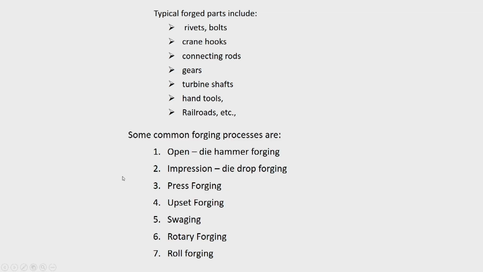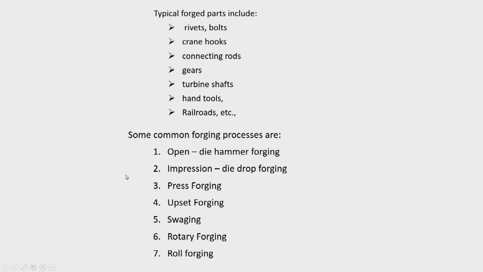Most of the automobile components were made by forging around 15 years back. Now also they are manufactured by forging, though in some cases newer alloys have come, but still it is the forging industry which is manufacturing these.